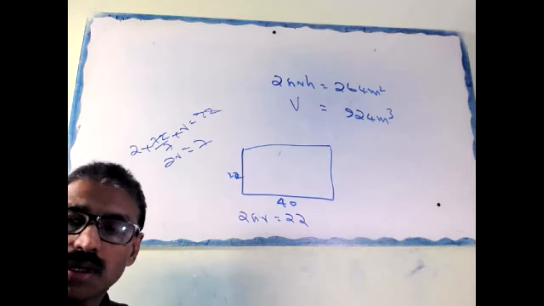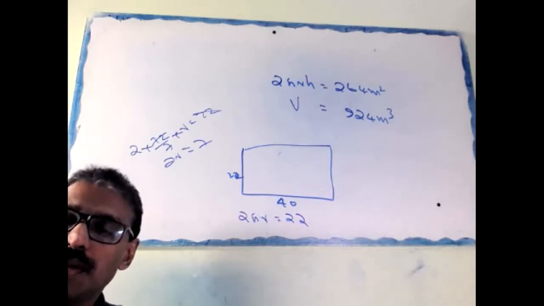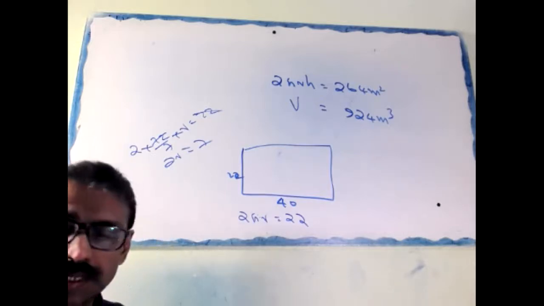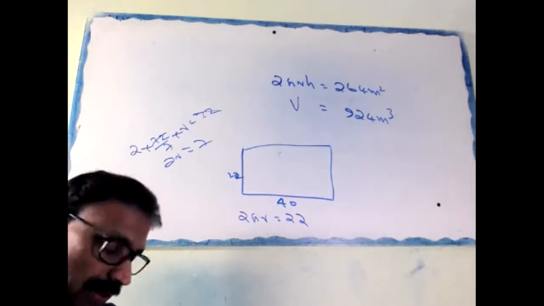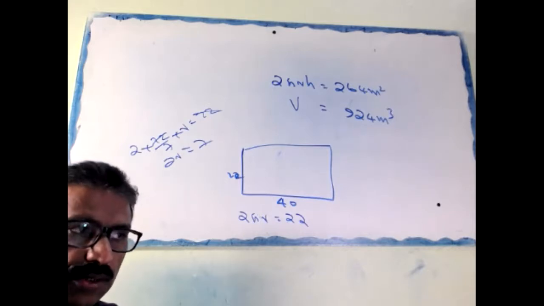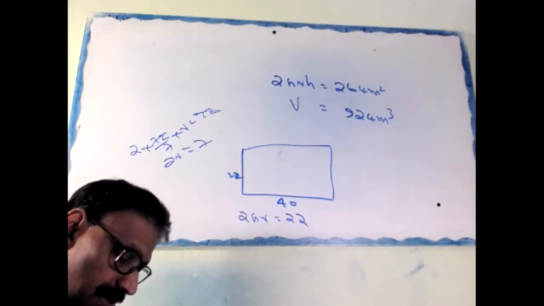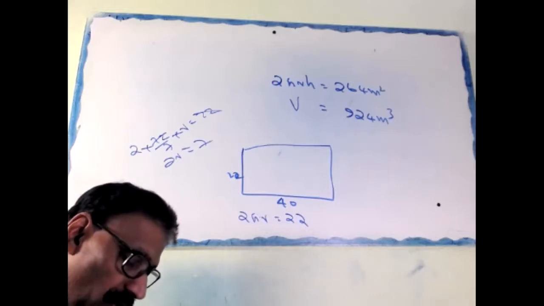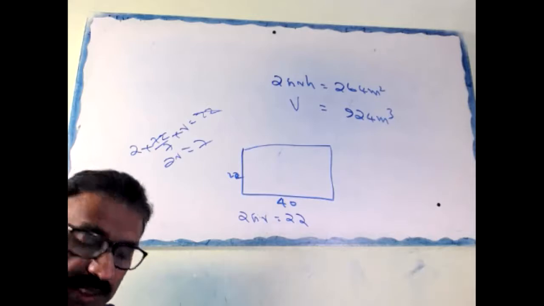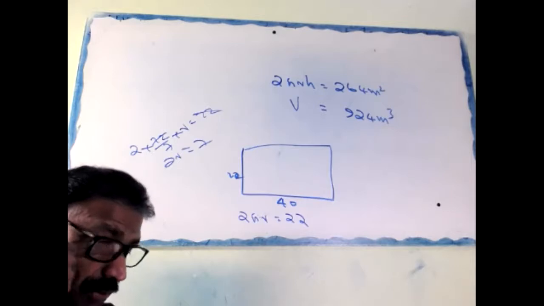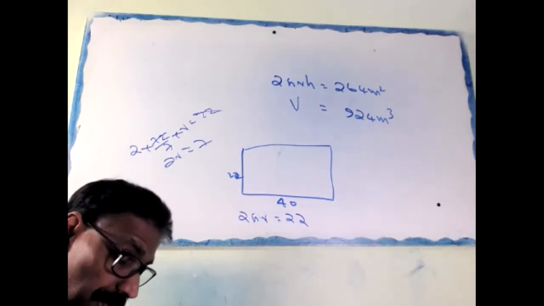A sphere and a cube have equal surface areas. Find the ratio of the volume of the sphere to the cube.